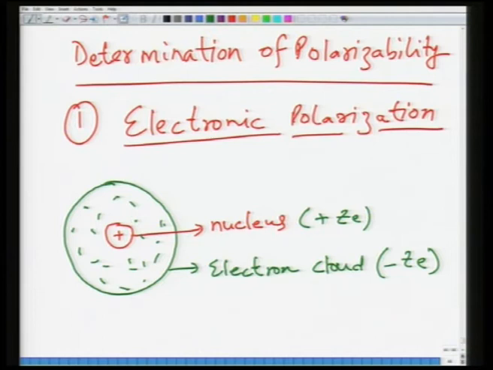So, as a result, when E is equal to 0, mu is equal to 0. Okay. Now, what happens when you apply the field? When you apply the field, the center of this positive charge moves with respect to center of negative charge.